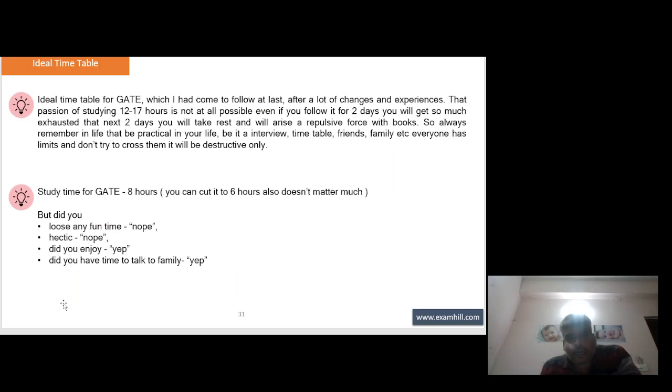This is the ideal timetable for GATE which I came to follow at last after a lot of changes and experiences. That passion of studying 12 to 17 hours is not at all possible. Even if you follow it for 2 days, you will get so exhausted that the next 2 days you will take rest and a repulsive force will arise with the book. So always remember in life to be practical.